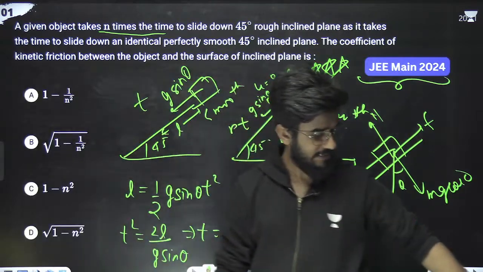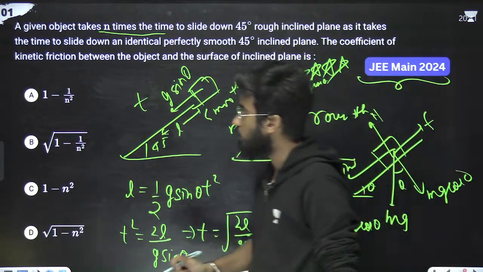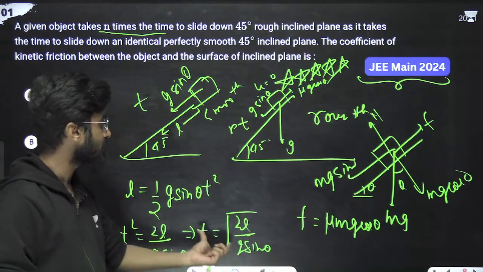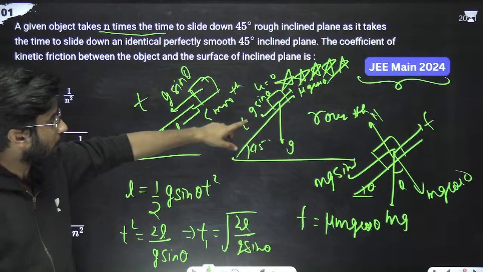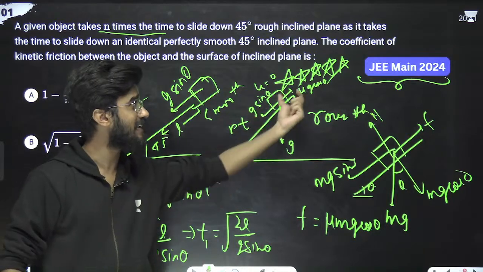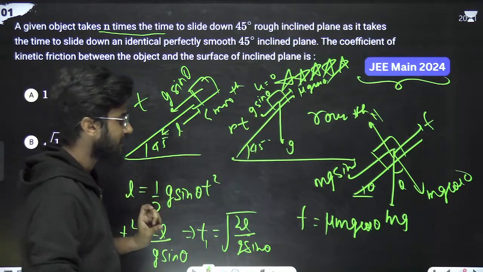Correct? Any doubt till here? Okay. Now this is the time when it is completing here. Suppose this is T1. In this case, the acceleration is g sine theta minus mu g cos theta.